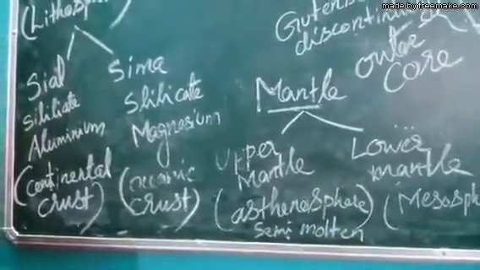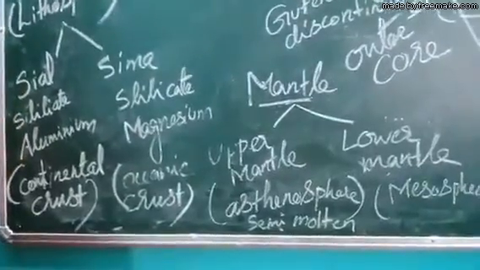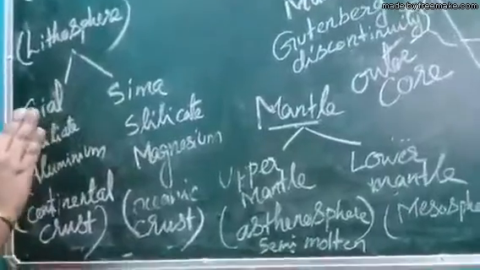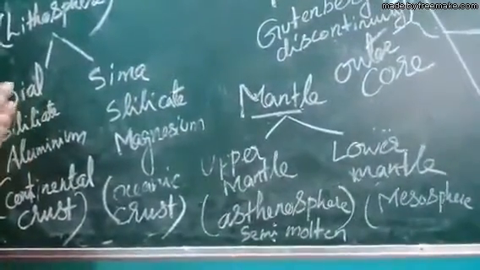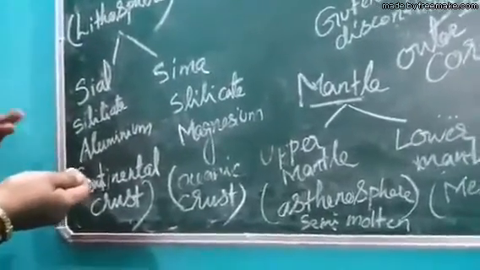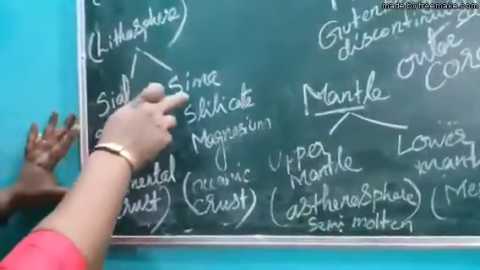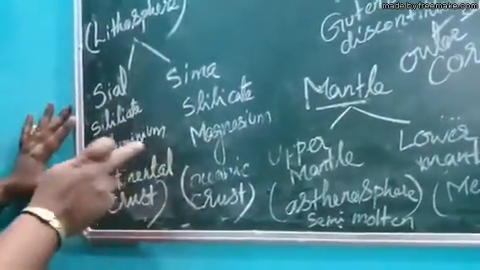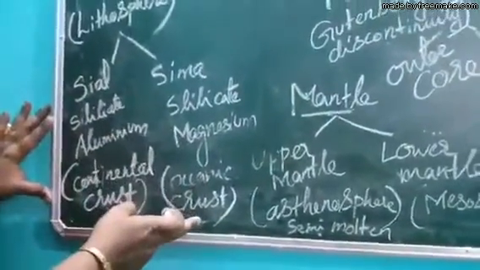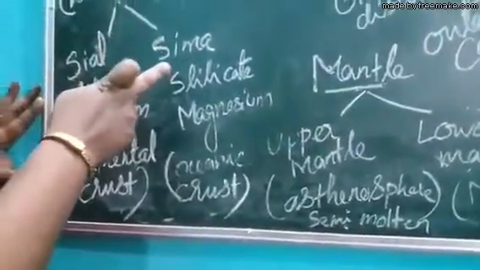Now, scientists say that Sial, since it is a continental crust, is thicker. And Sima is oceanic crust and thin, very thin compared to Sial. So scientists say that Sial, being a thinner part of the layer, is floating above Sima. That means the continental crust is floating above the oceanic crust. Sial is floating above the Sima.